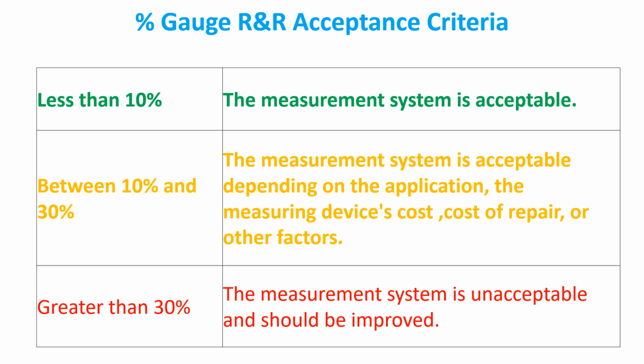So whenever there is a repeatability problem, you have to analyze it. A repeatability problem means it is related to the instrument, so you have to take action on the instrument. If it is related to reproducibility, then it is related to the operator, and you have to take action on the operator.